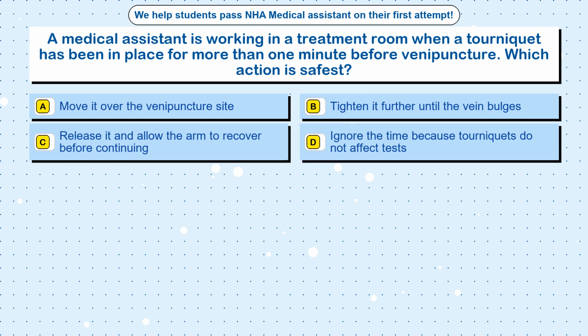Question 97. A medical assistant is working in a treatment room when a tourniquet has been in place for more than 1 minute before venipuncture. Which action is safest? Option A, move it over the venipuncture site. Option B, tighten it further until the vein bulges. Option C, release it and allow the arm to recover before continuing. Option D, ignore the time because tourniquets do not affect tests.